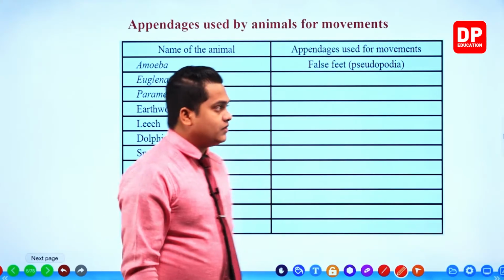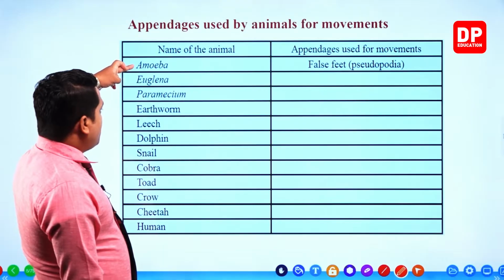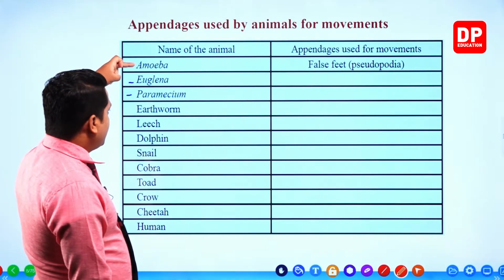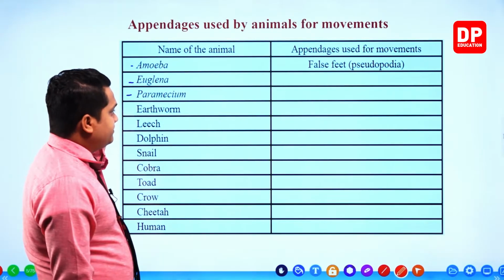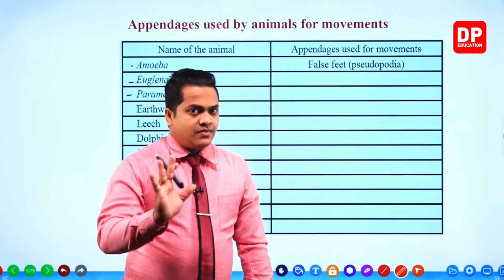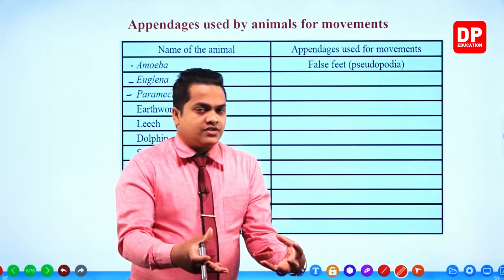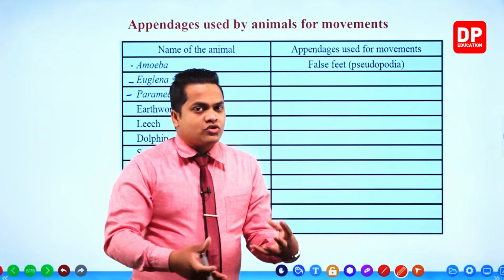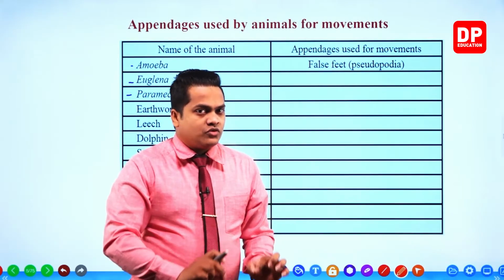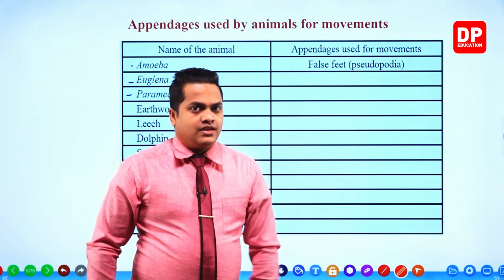Okay, so first, let's ignore the amoeba, euglena and paramecium. We'll be discussing those later, but up to now let's go for the animals, the most common animals. We'll fill out those first, then we'll come back to the microorganisms.